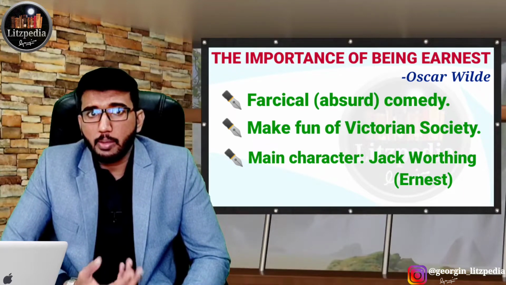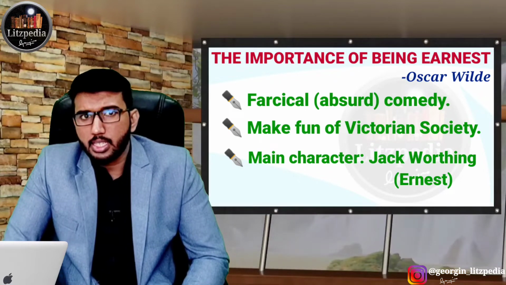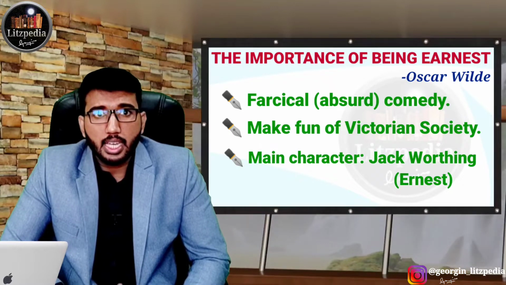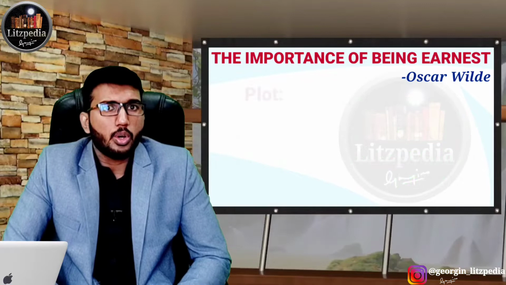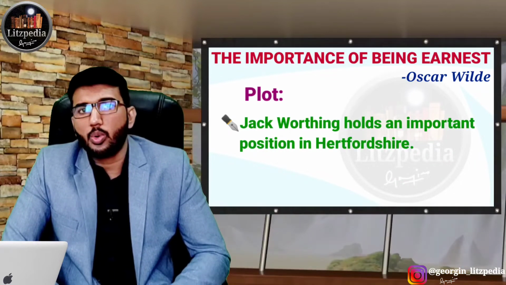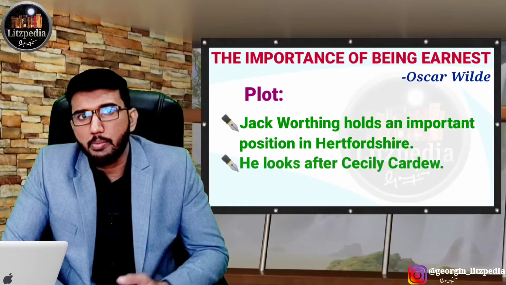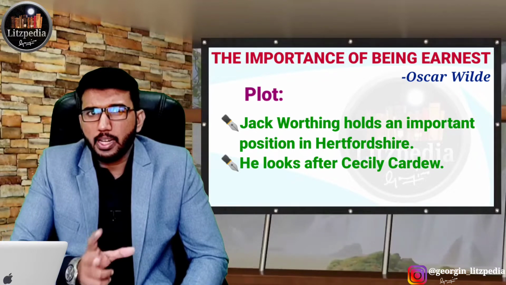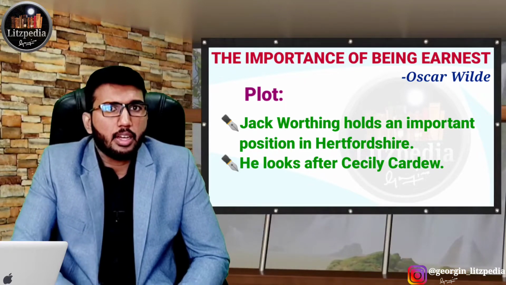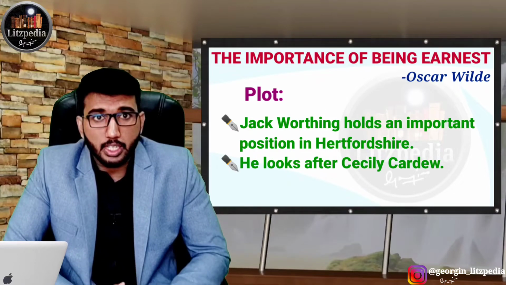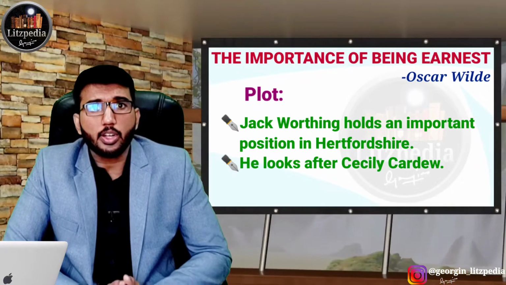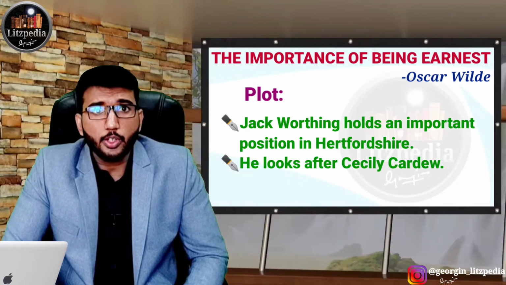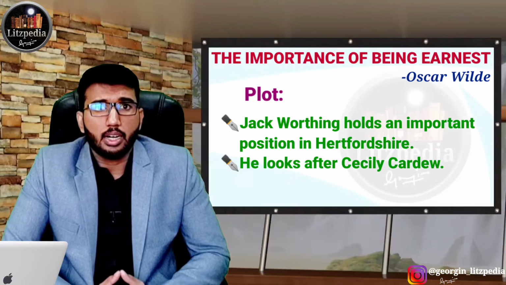At the beginning of the play, there is a person called Jack Worthing. In a place named Hertfordshire, he is an important landowner and also a justice of the peace, and he has a ward named Cecily whom he looks after. Jack Worthing appears like a gentleman who takes care of people who have an important position in society. Even so, he is not that interested in those things. He doesn't like to be this moral, and he doesn't like to maintain a genuine moral setup.